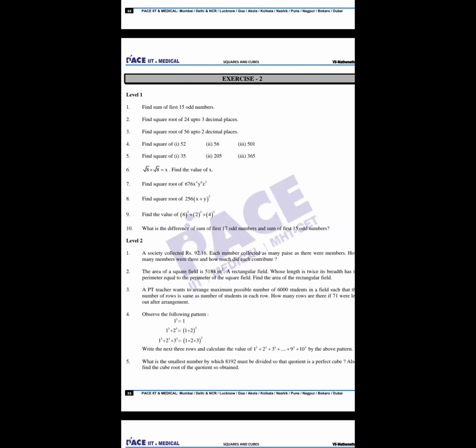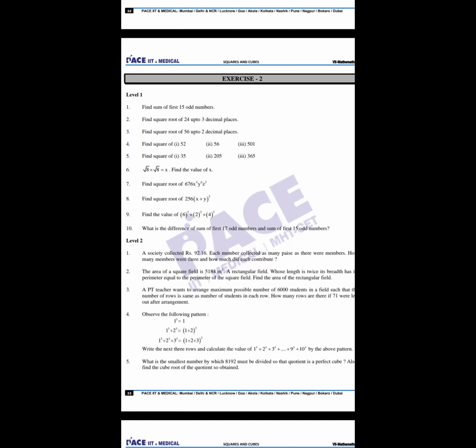Let x be the number. You got the concept of why 10 squared came, why 9 squared came? Yes, sir. See, it's simple. If you are borrowing x rupees from x people, the total amount will be x squared. Now the value of x squared is given. X squared is 92.16. Just find the value of x. So basically, we will find the square root of 92.16. Correct. Okay, sir. Thank you, sir.